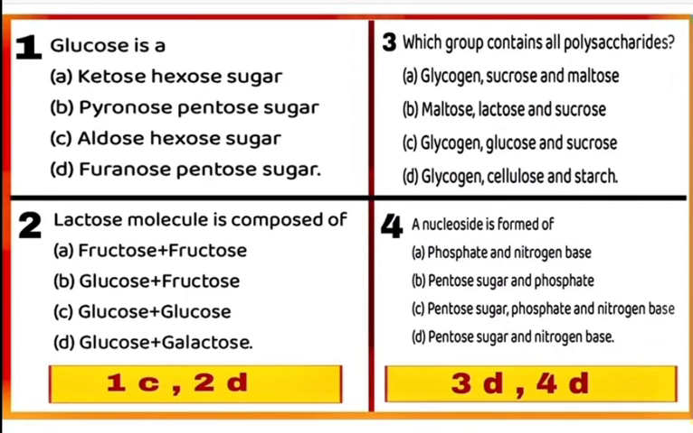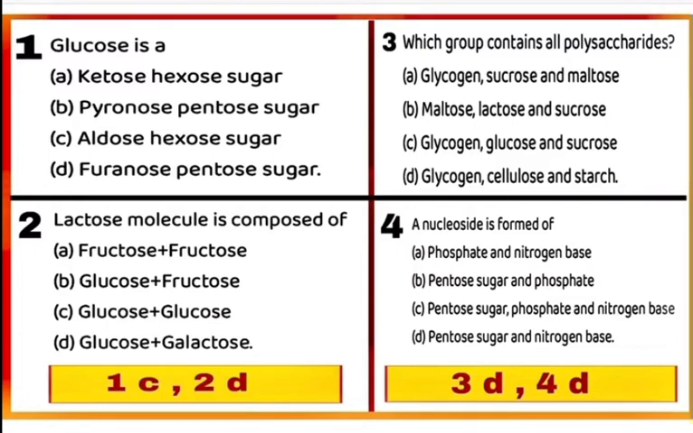Question number 1, glucose is a monosaccharide carbohydrate compound consisting of 6 carbon atoms and an aldehyde group. So, it is referred to as aldohexose. So, correct option is C. It is an aldose hexose sugar.